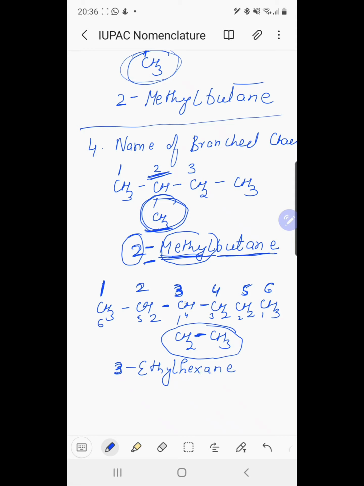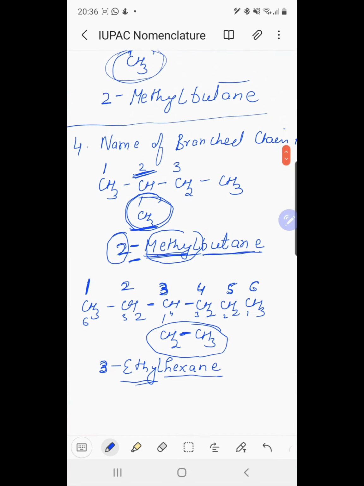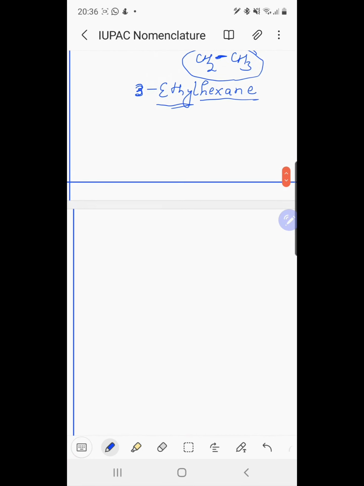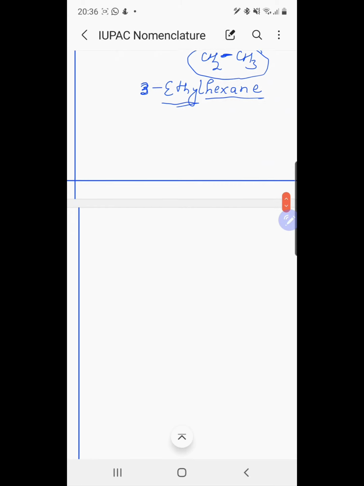So we first specify the position. The position is third, the locant is third, separated from the substituent by hyphen. We add hyphen, then the substituent is ethyl, then the parent carbon atom chain. So the name of the compound is 3-ethyl hexane. So this is how we name the branched chain compounds.